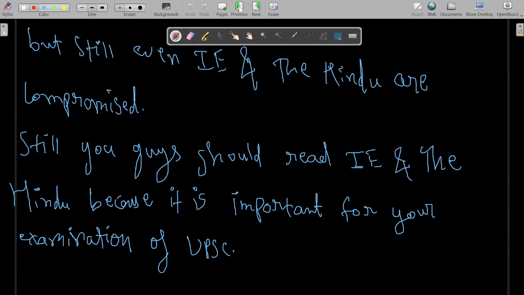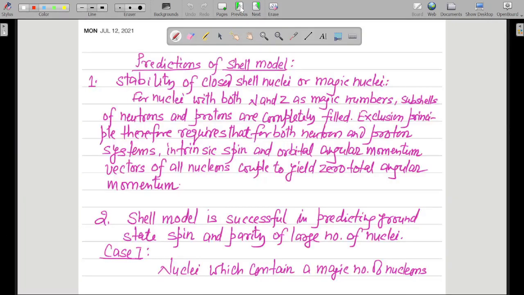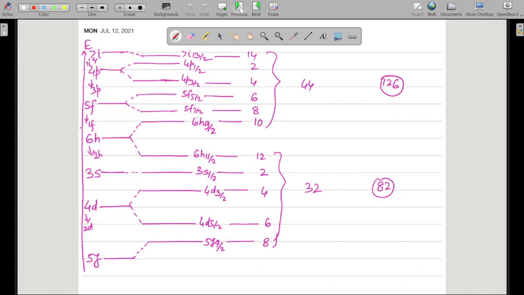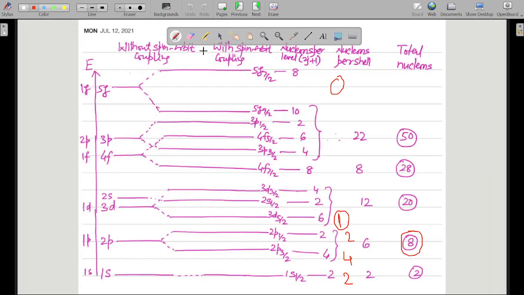So we have O-17. So what will be the number of neutrons? The number of neutrons is 9. So what will be the nuclear configuration of neutrons in this nucleus?